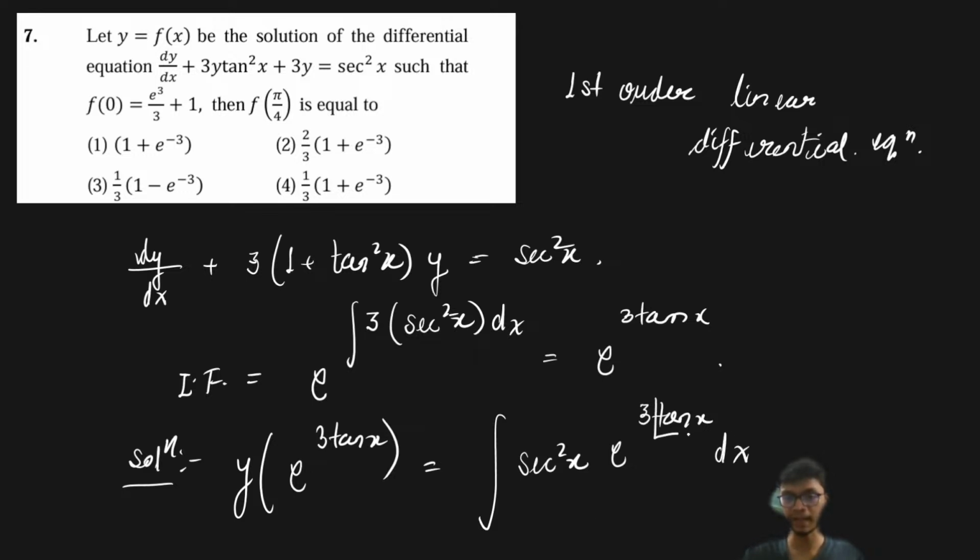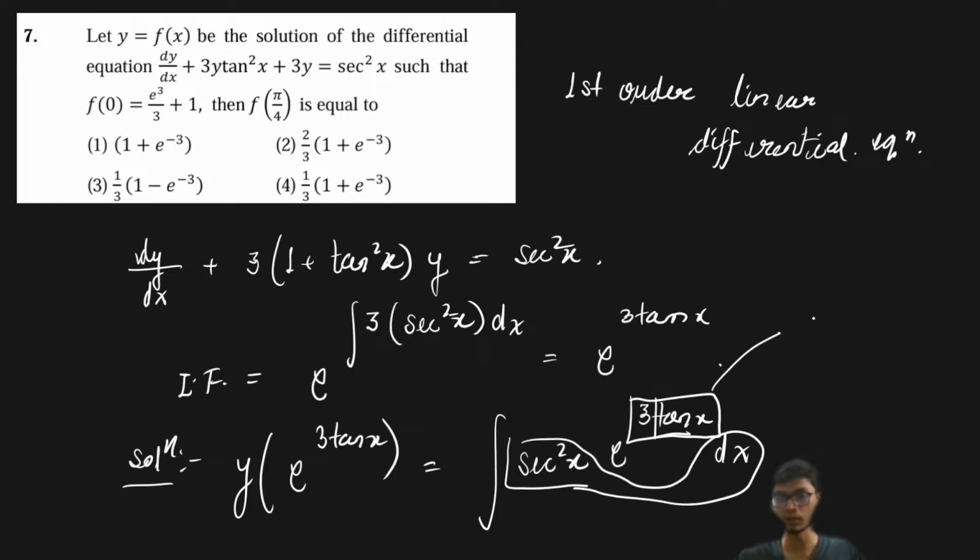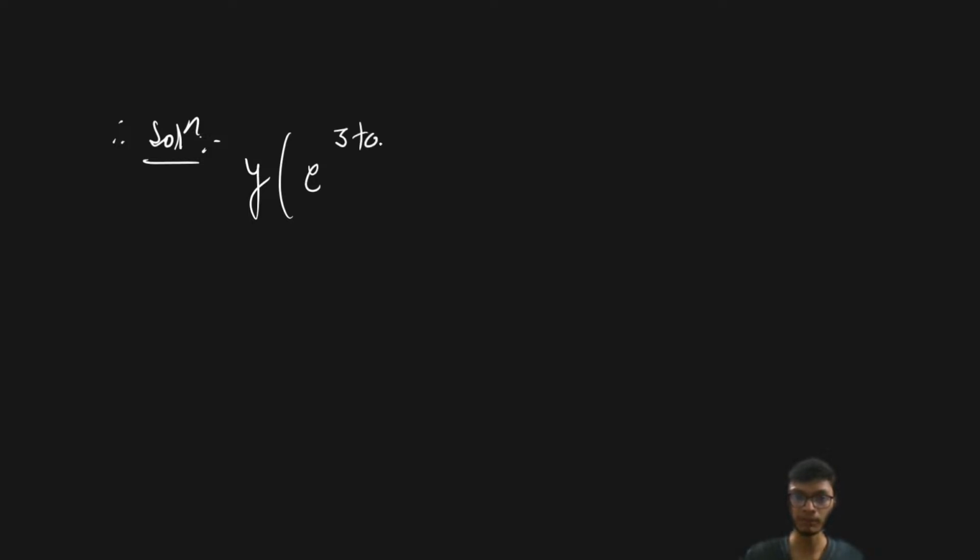Now if you consider 3 tan x as t, then sec square x dx is going to be dt by 3. So this integral is integration of e to the power t dt by 3, which is e to the power t by 3 plus some constant c. So the solution is y into e to the power 3 tan x equals e to the power 3 tan x upon 3 plus some constant c.